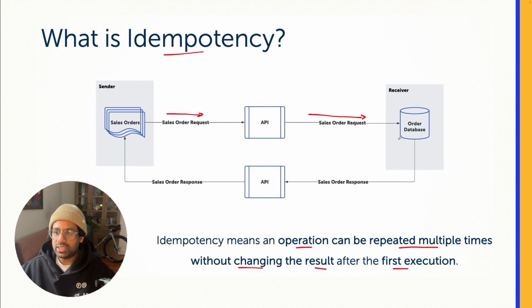Then once it's saved, the message receiver system, now the ERP system, sends a response back to the message sender. So the message receiver sends an acknowledgement back to the sender system.